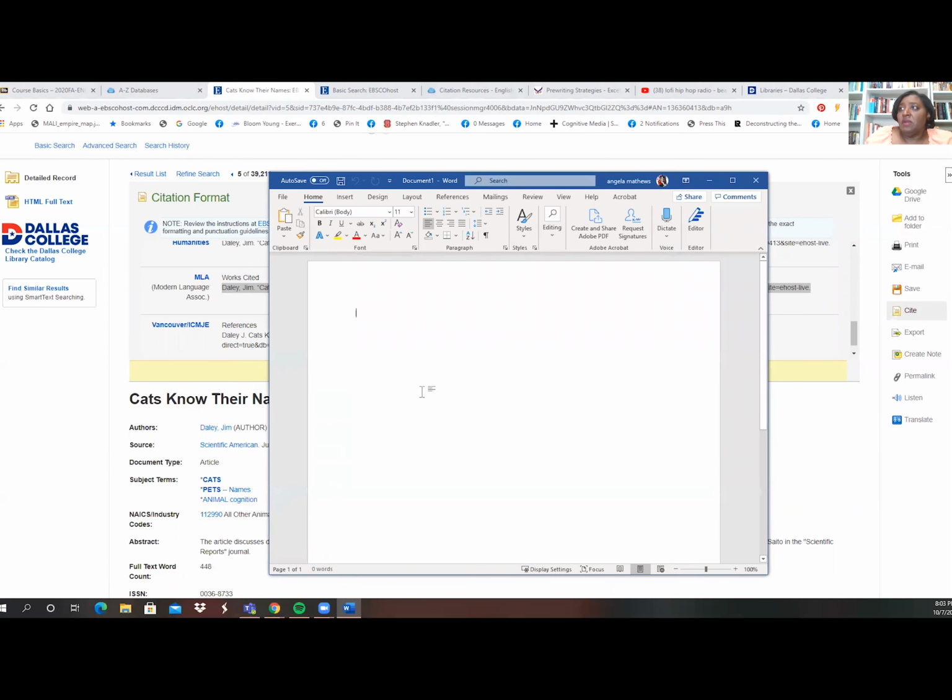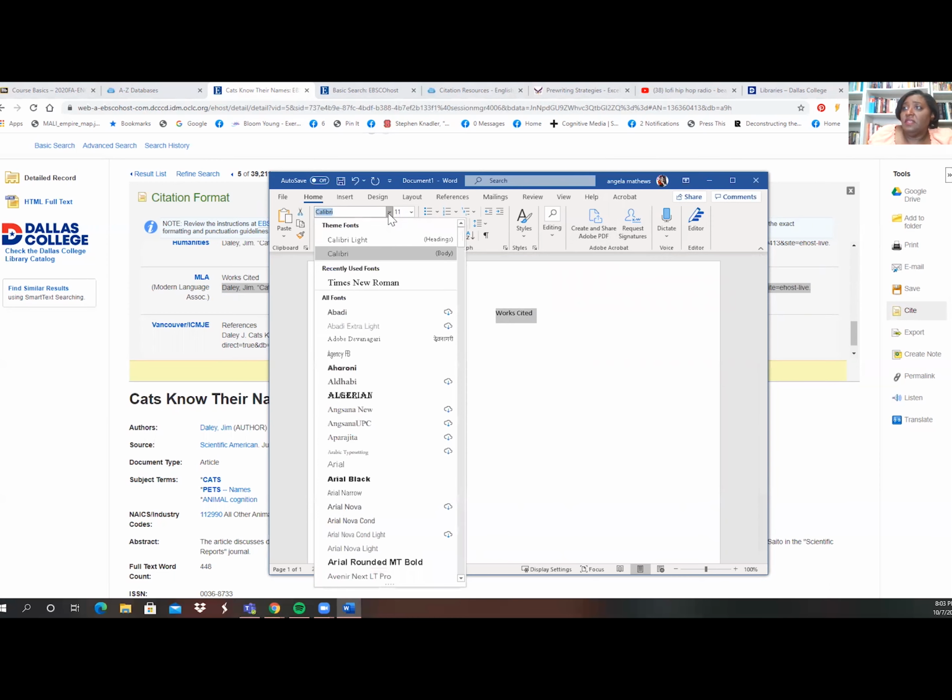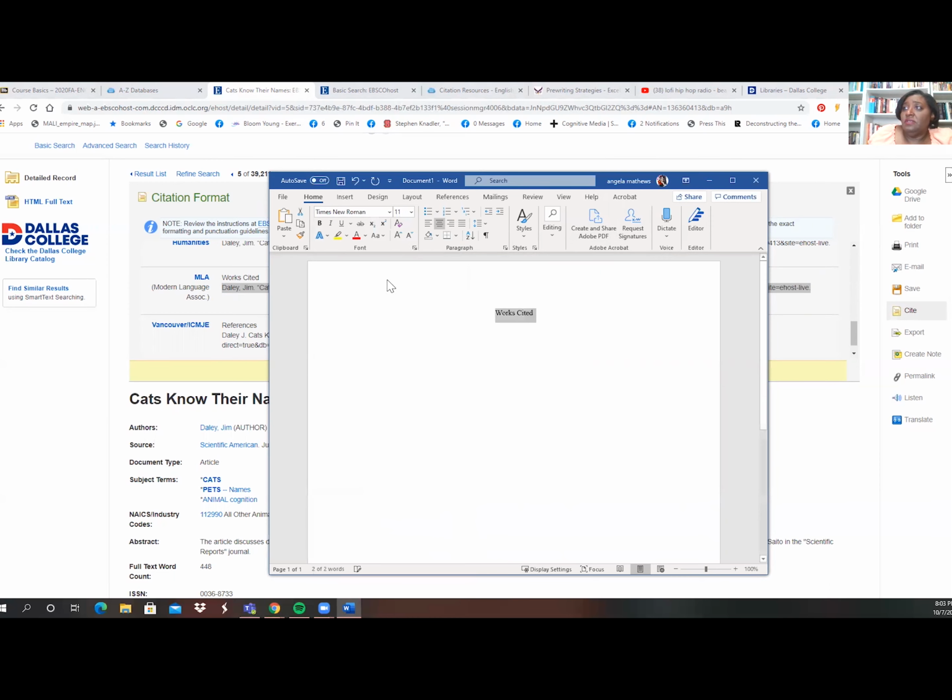Now let's say I've already written my paper and now it's time for my works cited page. And remember that your works cited page has to be on its own page after the rest of your document. So I'm going to click on the little centered button, and then I'm going to type works cited. Now, it has to be in Times New Roman 12, so I'm going to highlight it and change it to Times New Roman 12 points.